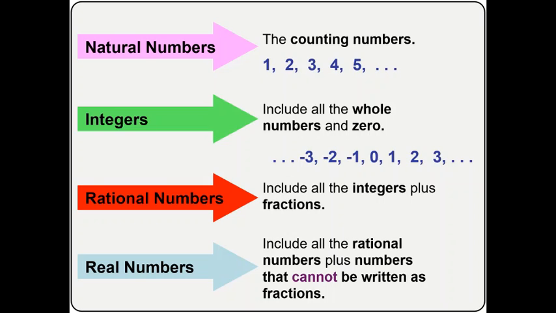Now, what are the numbers that cannot be expressed as fractions? They are called irrational numbers. Numbers that cannot be expressed as fractions are called irrational numbers. Okay?